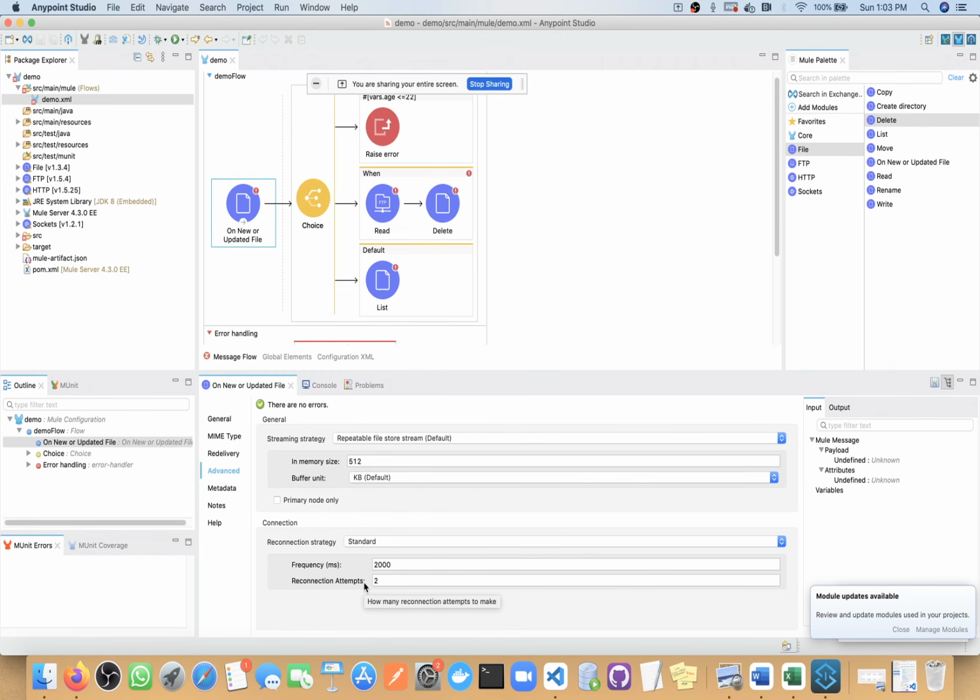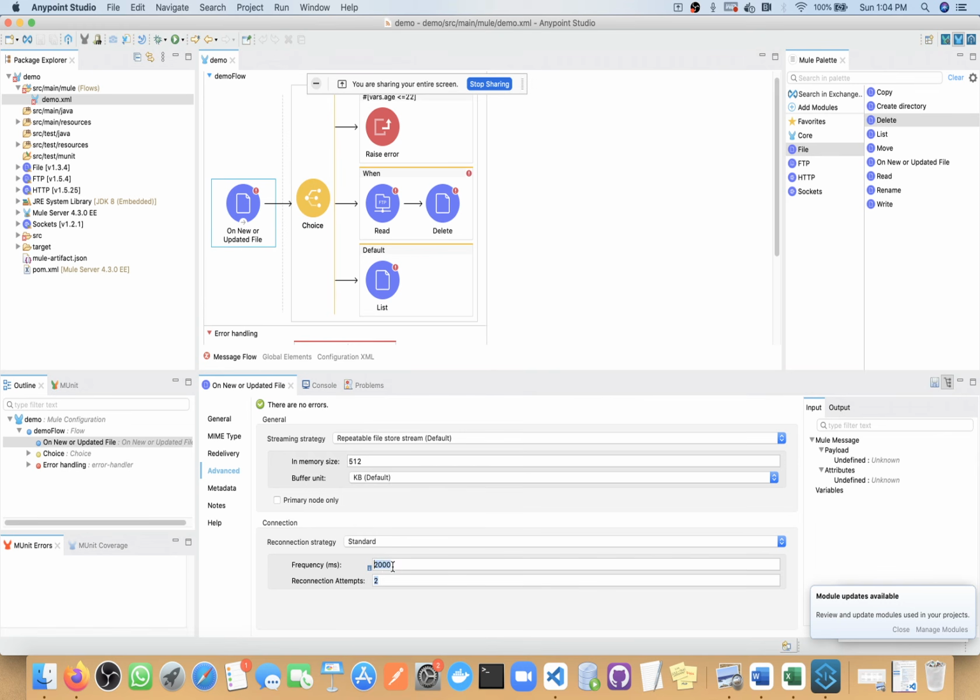So if there is any connectivity issue, we will try 2 times or 3 times. You can define here how many times we want, and then frequency, like how frequently we will try to connect with this file connector. Whenever we are doing any file exchange, first we need to make a connection. If connection fails, then we need to define reconnection strategy.